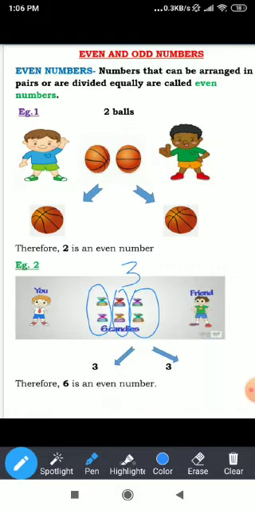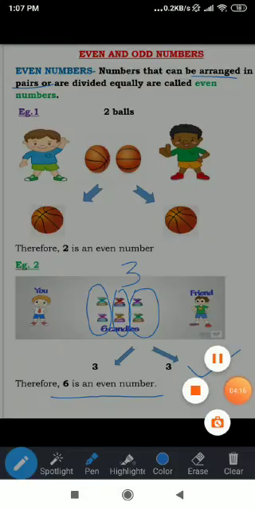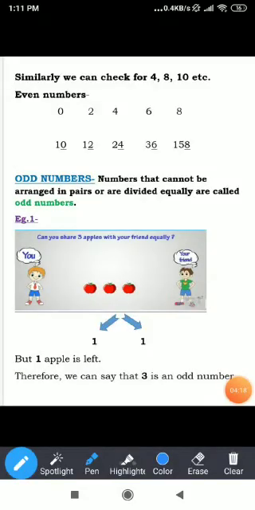And as I've told you, for a number to be even, it should follow two conditions. First, we should be able to divide it equally. And second, we should be able to arrange it in pairs. And both the conditions are correct here. So we can say that 6 is an even number. Similarly, we can check the concept of even number for 4, 8 and 10.